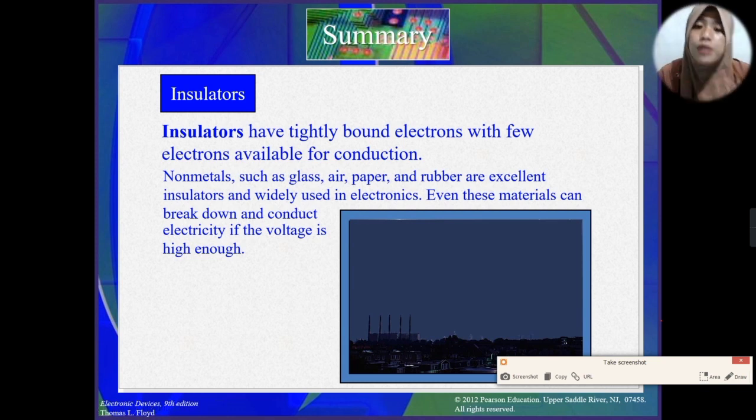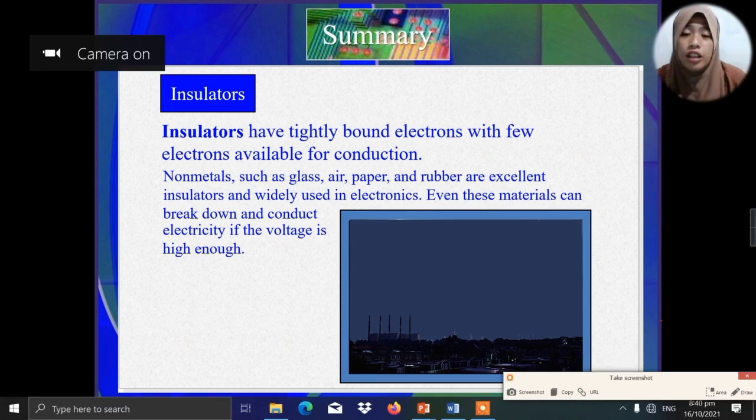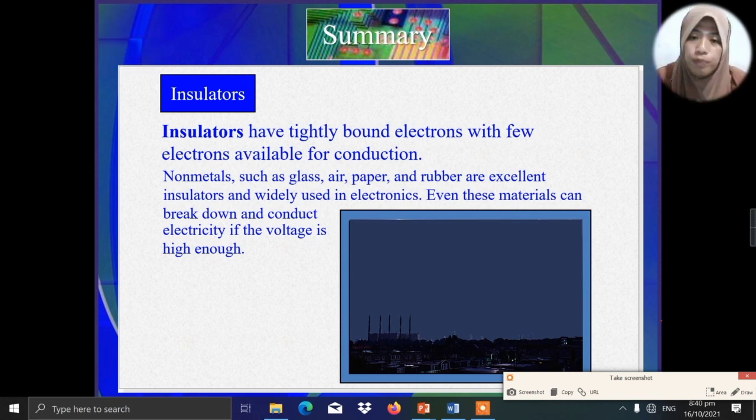These are excellent insulators that are widely used for electronics. As I said, an insulator does not conduct electricity because its electrons are tightly bound to the atom. However, an insulator can conduct electricity if and only if it has a large amount of voltage, a high enough voltage, and a breakdown will occur.